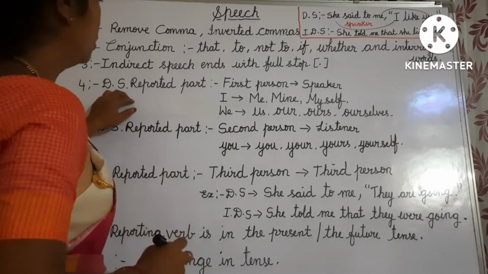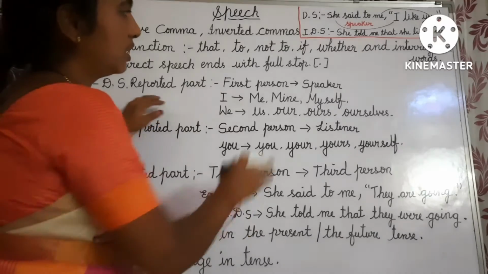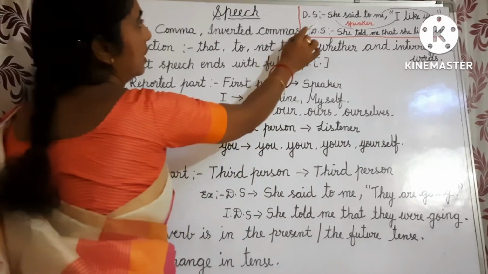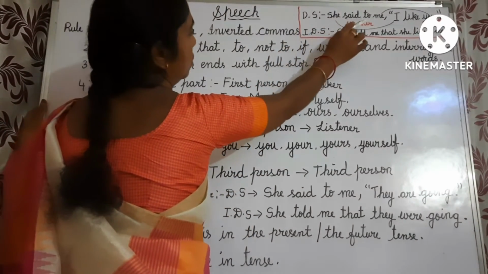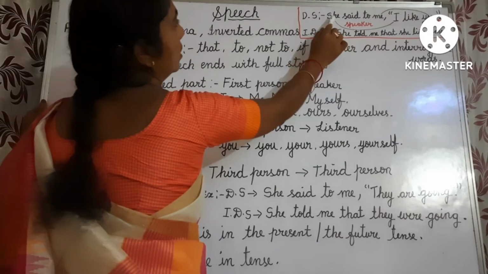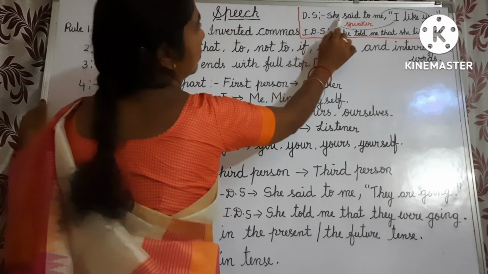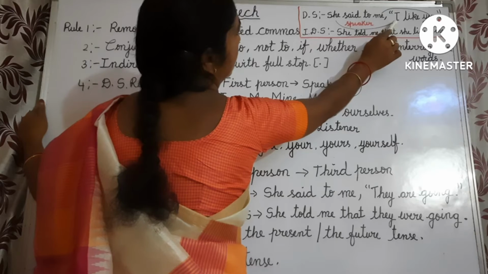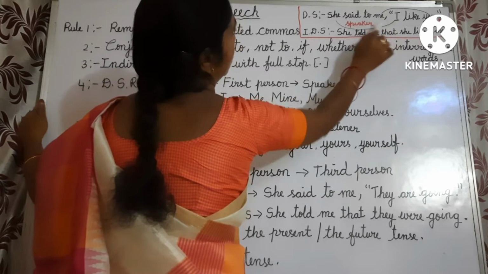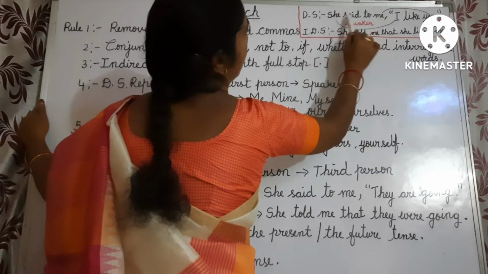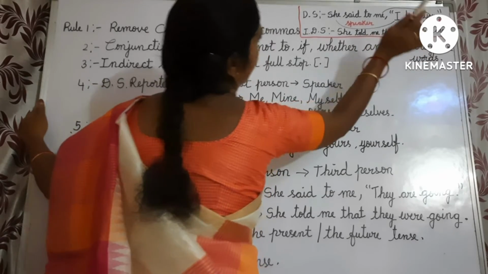See, rule number four, direct speech reported part, first person. For example, she said to me, "I like you."